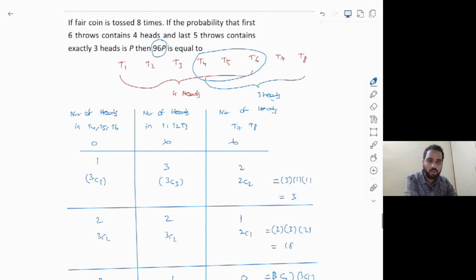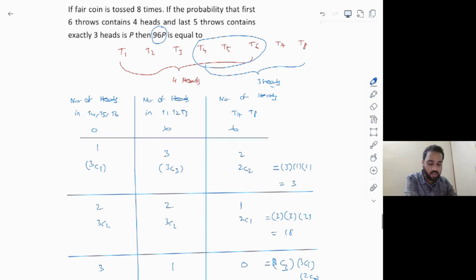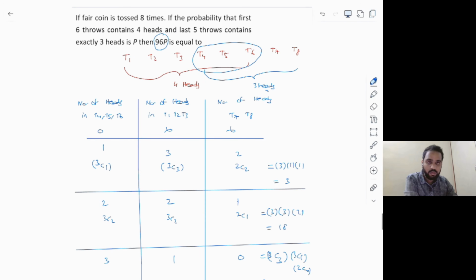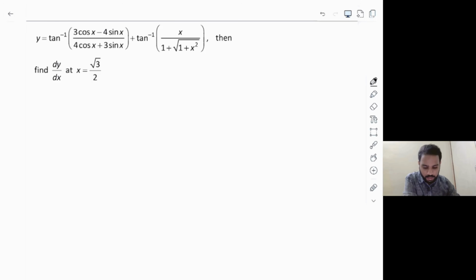Okay. So as I told, if you get the proper idea, you can do it easily. So getting this idea is very important, where you are taking three columns and trying to count how many heads are put in all the three columns separately. So start from T4, T5, T6 so that you can put the remaining heads in the remaining tosses, that is T1 to T3 and T7, T8. Okay, as I told, it's a very interesting question. So try to go through it once again. Okay. Let's see the next question.